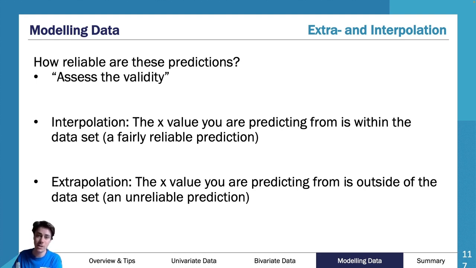Now, what if I was that 180? What if I was that final data point and I knew I was going to grow somehow to 185 centimeters? So I now want to use that line of best fit to predict what my weight will be when I'm 185. And let's just say that says I'm going to be 80 kilos. So I go to 185 centimeters, I'm going to be 80 kilos. That there is extrapolation.